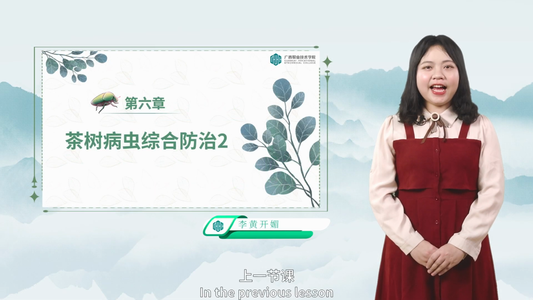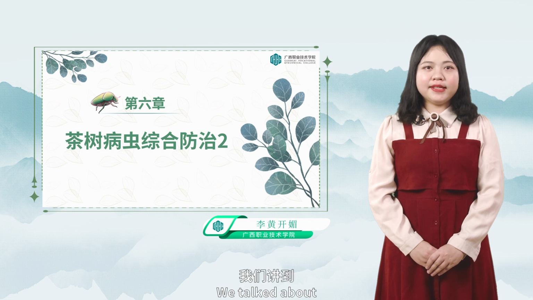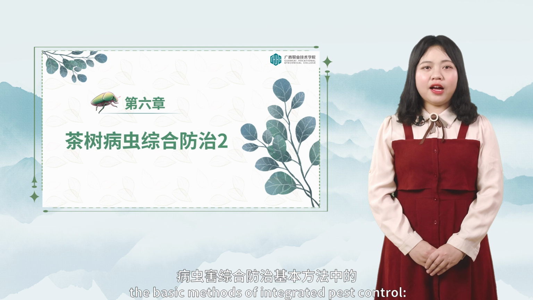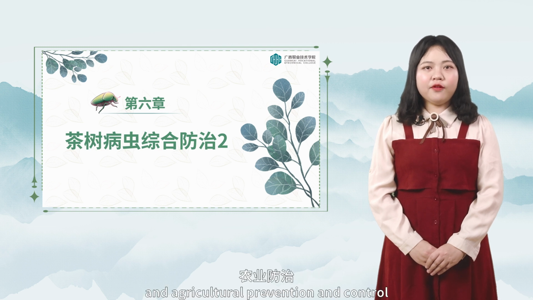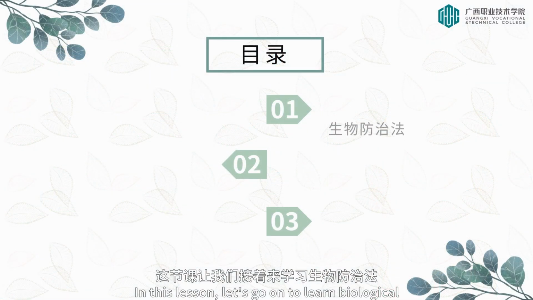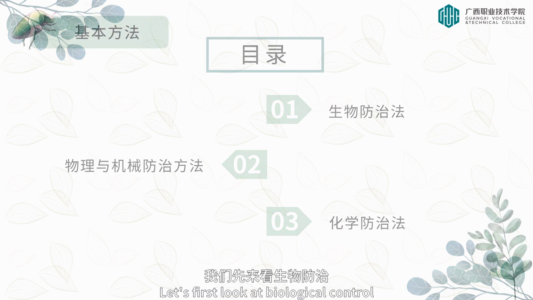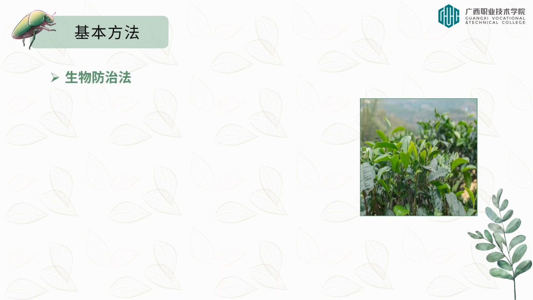Hello everyone! In the previous lesson, we talked about the basic methods of integrated pest control, plant quarantine, and agricultural prevention and control. In this lesson, let's go on to learn biological, physical and mechanical, and chemical prevention and control. Let's first look at biological control.